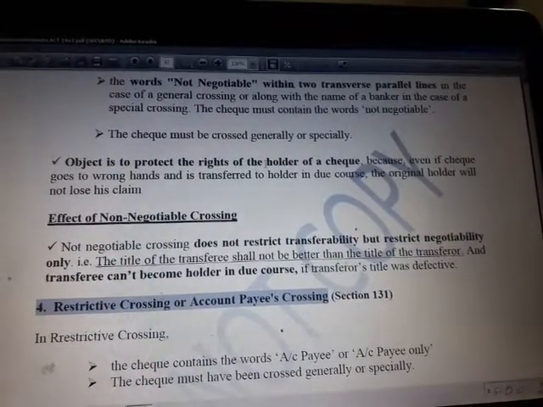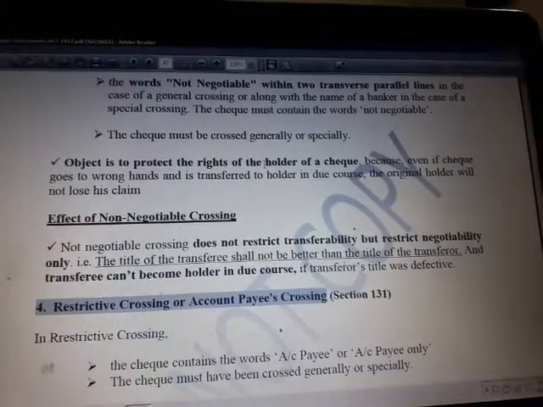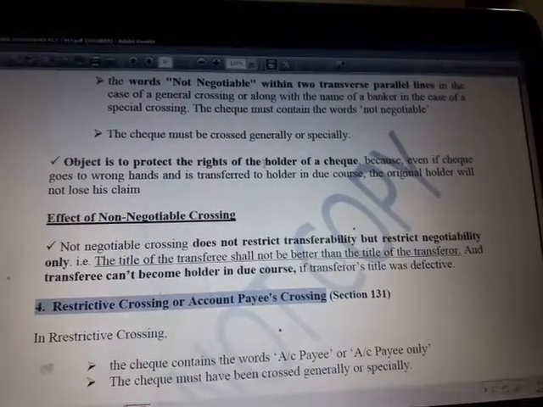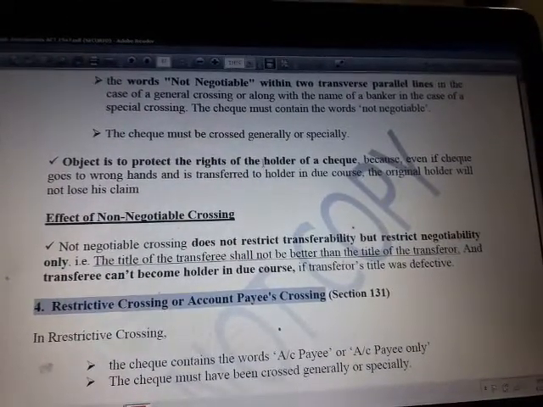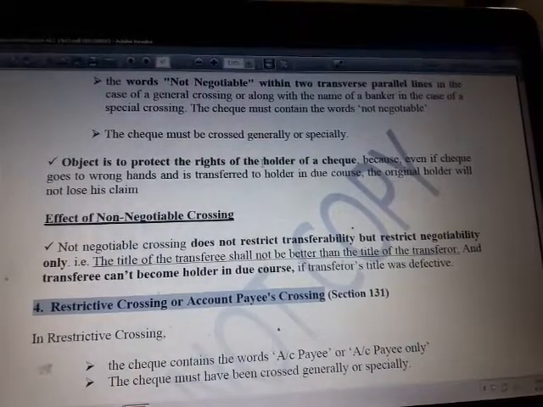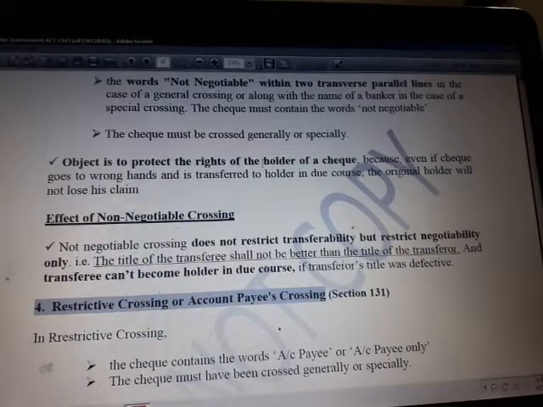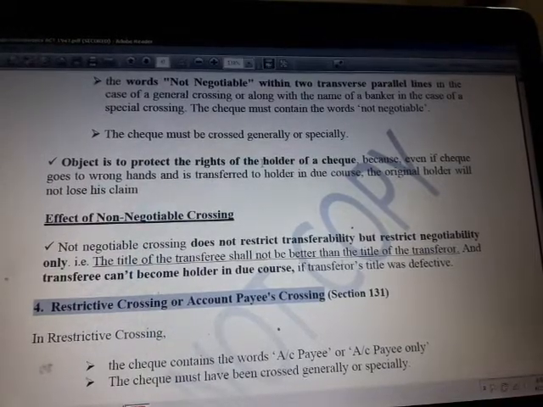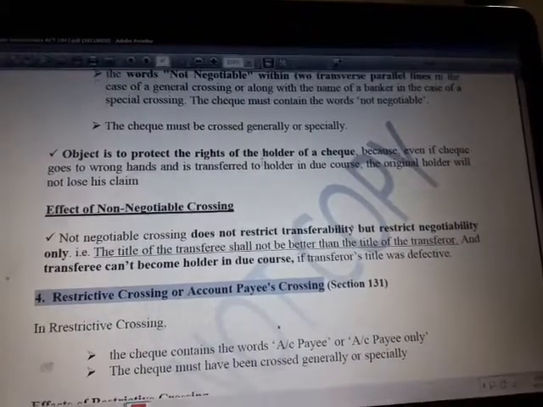So in case the title of the previous transferer from whom you got that check, if his title was defective, your title will also remain defective. Even if you are a holder in due course, your title will not get clear, because in this case we have learned already that in case of holder in due course, all the previous defects get cured, but not in case of non-negotiable crossing of a check.